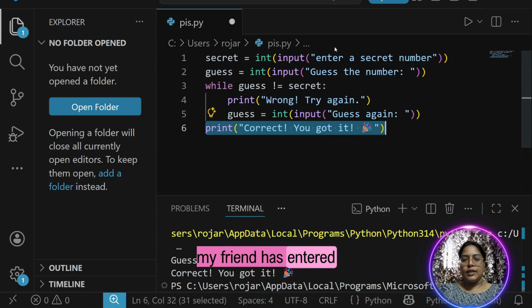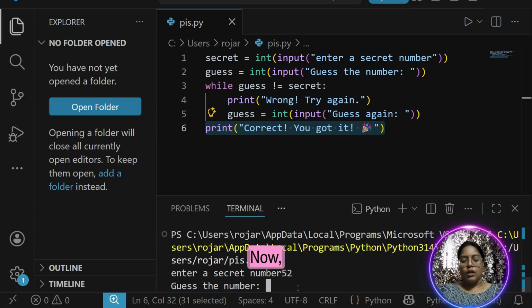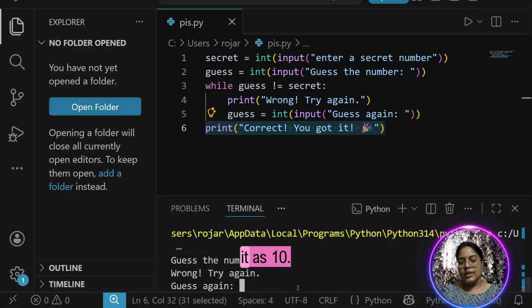Now my friend has entered the secret number as 42. Now another friend is trying to guess it. Another friend has guessed it is 10. It is showing wrong answer. 5 wrong answer. 6 wrong answer. 48 wrong answer. 49 wrong answer. 58 is also wrong answer.